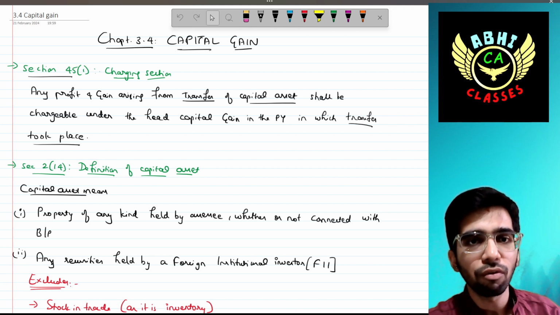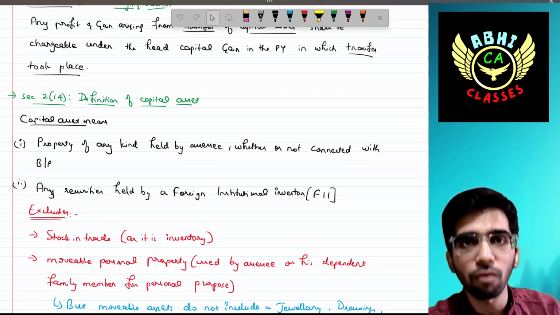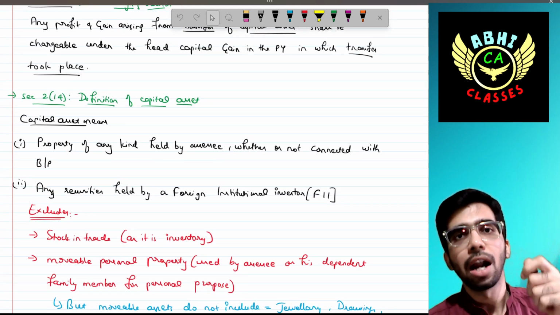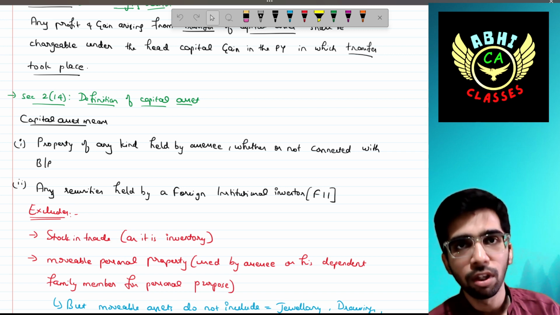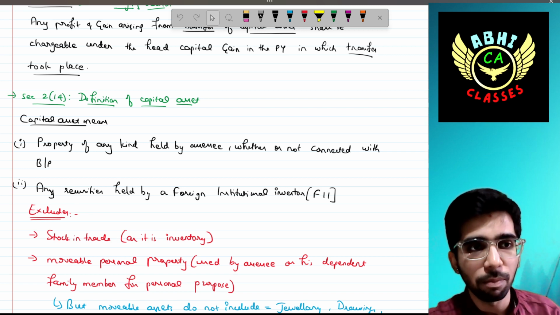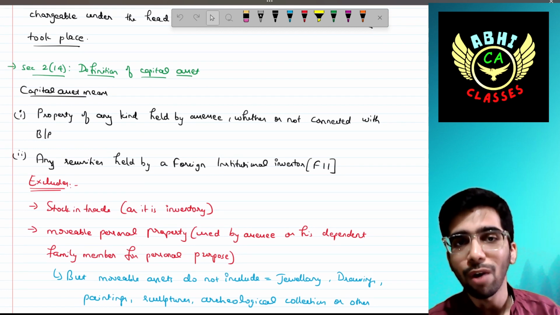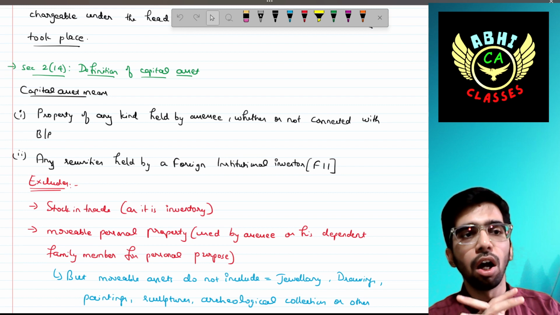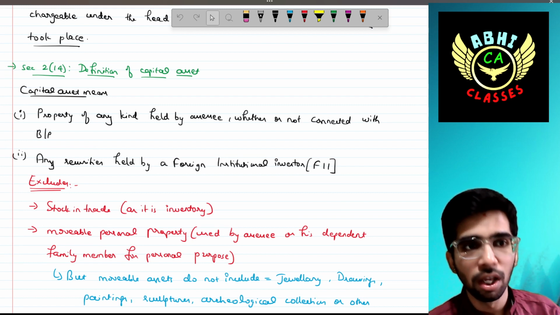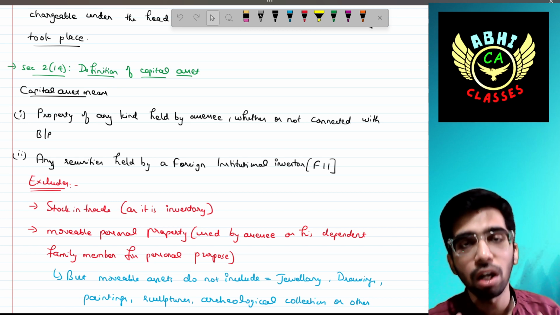Then first we have to see the definition of capital asset. It has been mentioned under section 2(14) of the Income Tax Act 1961. Capital asset means property of any kind held by the assessee, whether or not connected with business or profession, and any securities held by foreign institutional investors.